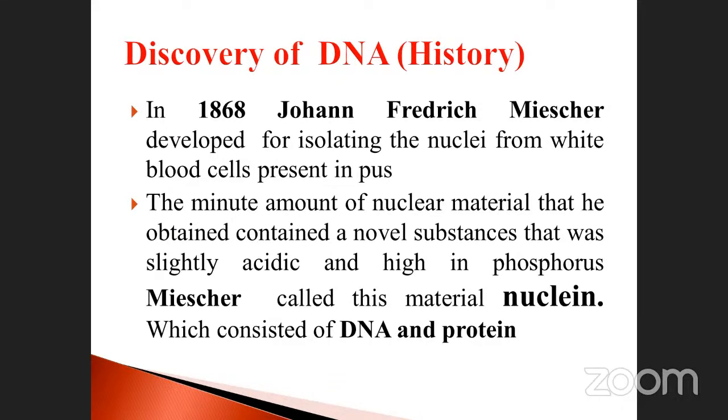What did he analyze, and how did he give the name? The minute amount of nuclear material that he obtained contained novel substances that were slightly acidic and high in phosphorus. So Miescher called this material nuclein. Don't forget, my dear: the one who gave the name nuclein is Miescher, in 1868. The substance he took as a test sample was the pus cells from the wound, which contain DNA and protein.